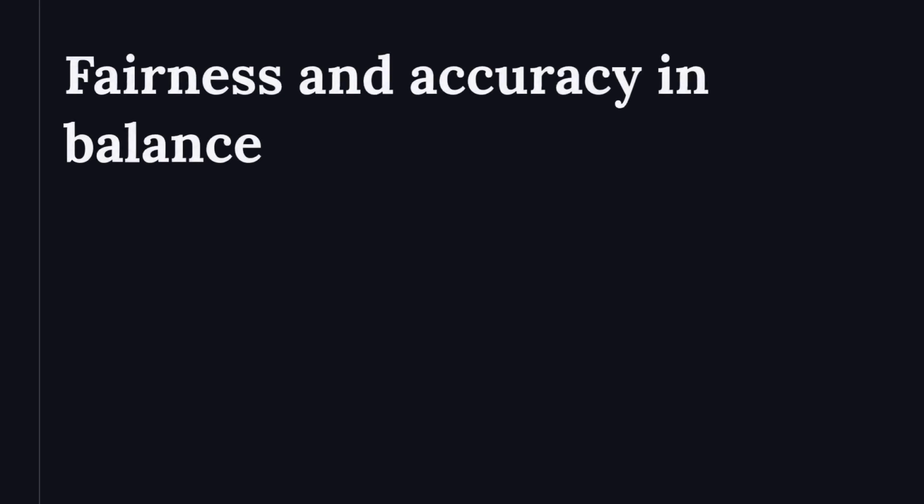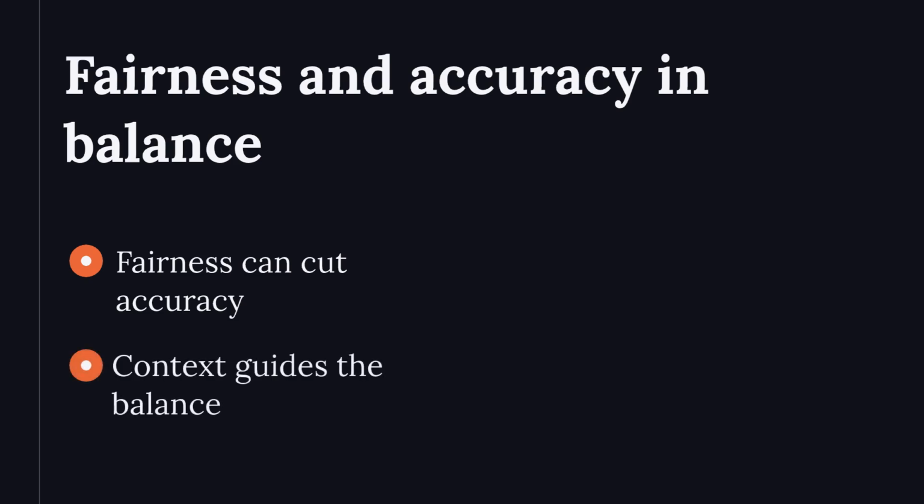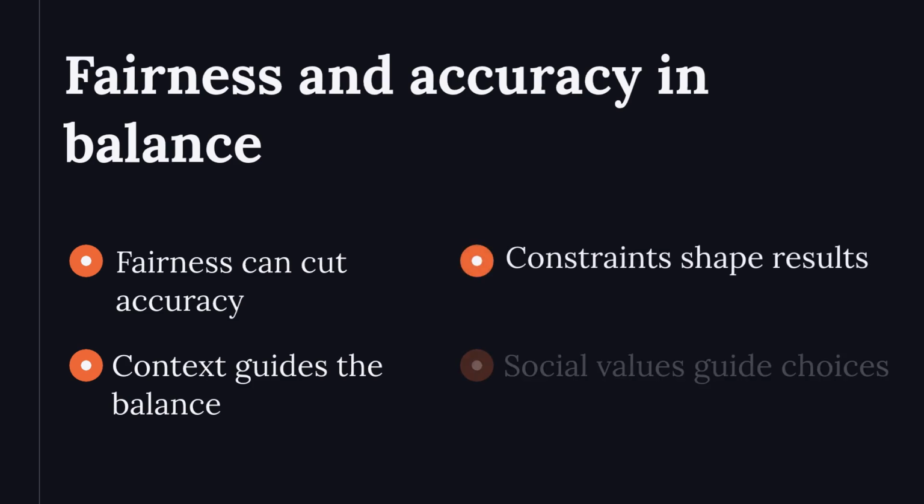Fairness and accuracy often pull in different directions. Improving fairness can reduce model accuracy because fairness constraints may override purely performance-driven optimization. The material frames this as a balance shaped by societal values, application context, and the priorities of those affected by the system. Constraints shape results. Social values guide choices.